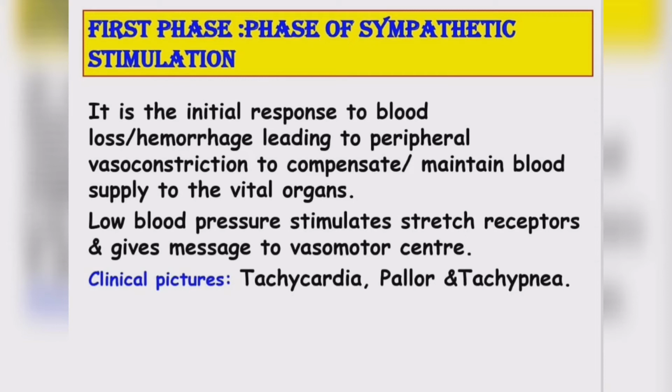Then there will be decreased blood circulation, which leads to low blood pressure, which stimulates stretch receptors and gives a message to the vasomotor center that we have to compensate for the low oxygen and blood. Basically, the signs and symptoms or clinical features of this first phase are tachycardia, that means increased heart rate, more than 100, 110. There will be pallor and tachypnea, that is, the patient may have breathing problems.